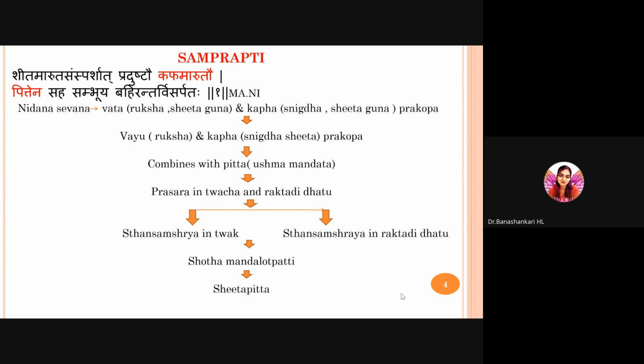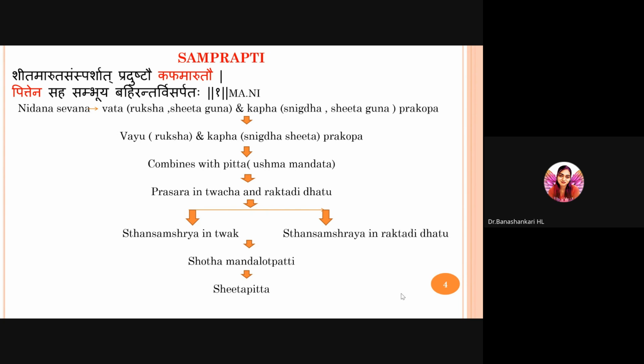and Tuyas. When this combines with the Ushna Manda Guna of Pitta, which is already vitiated, these travel together, that is Prasara, over the body through Tvak and Raktadi Dhatu, that is skin and blood and other tissues. Then they take Sthana Samshraya, that is they settle or lodge in Tvak, the skin, and Raktadi Dhatu, blood and other tissues, and cause skin manifestation. There is Mandalotpatti, Shotha and Mandalotpatti. There will be inflammation and rashes all over the body,